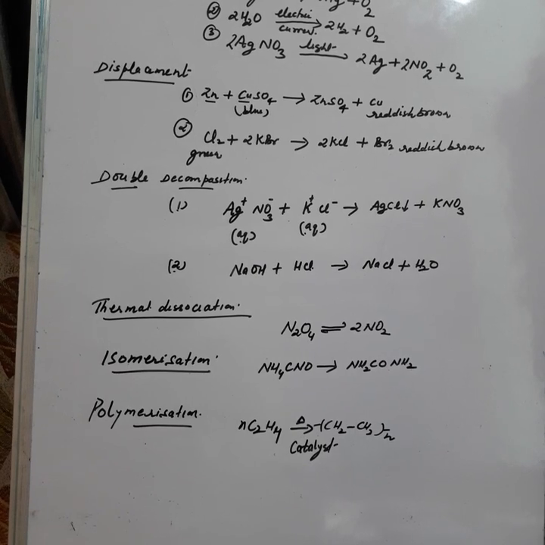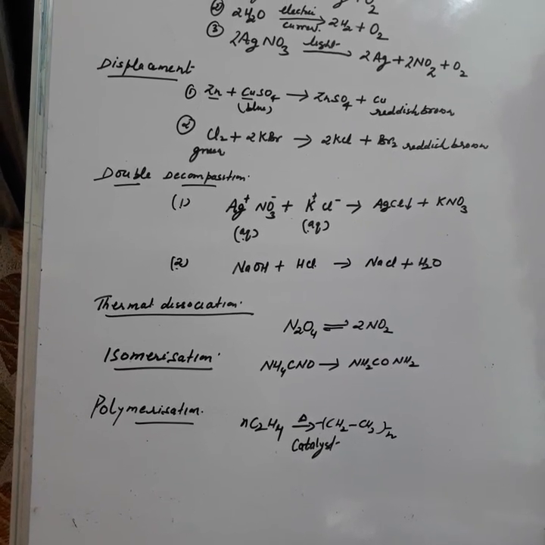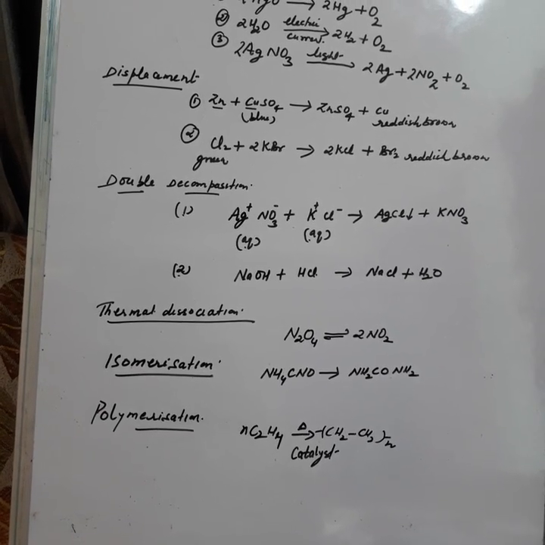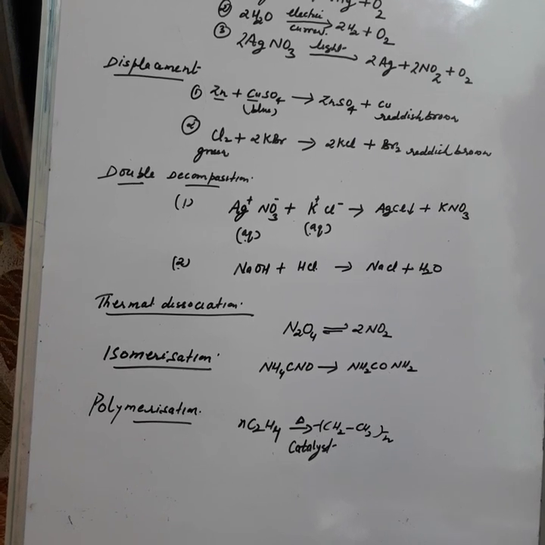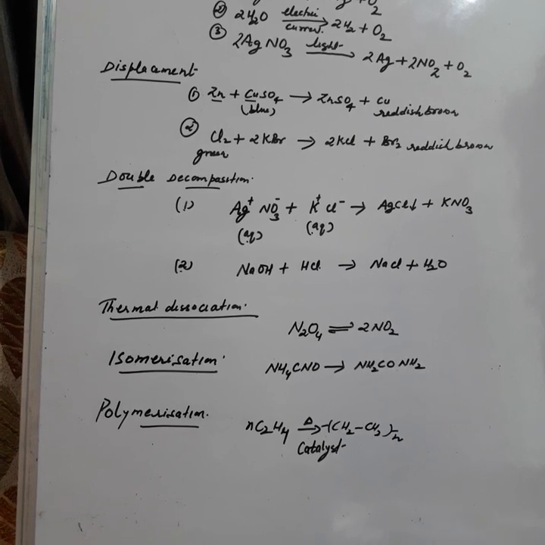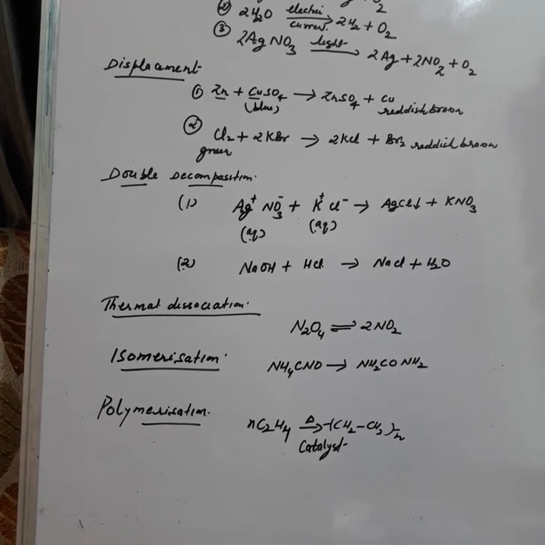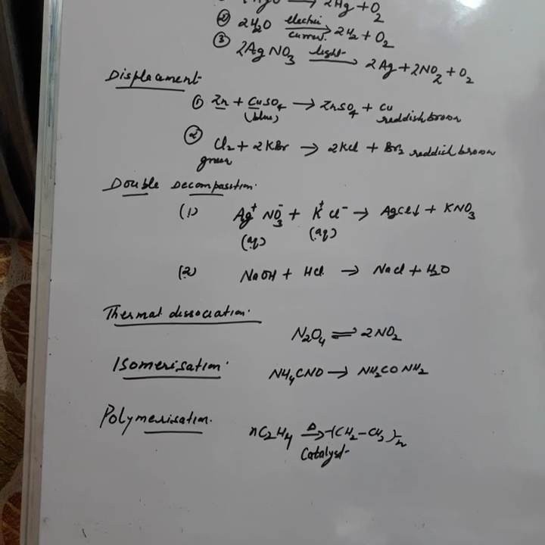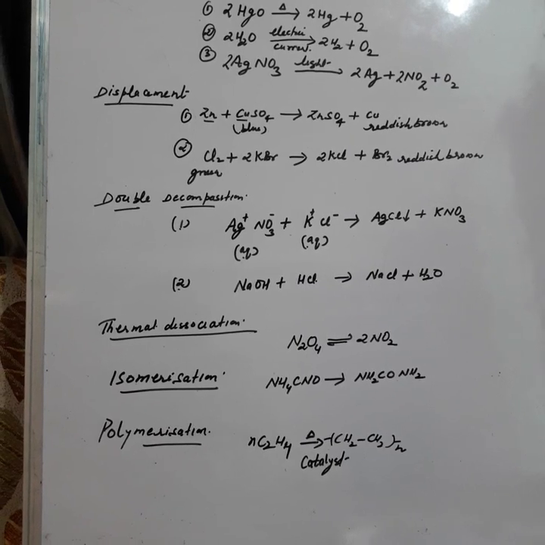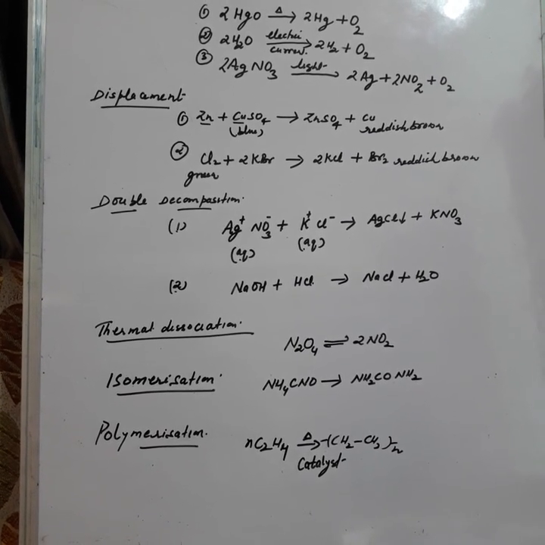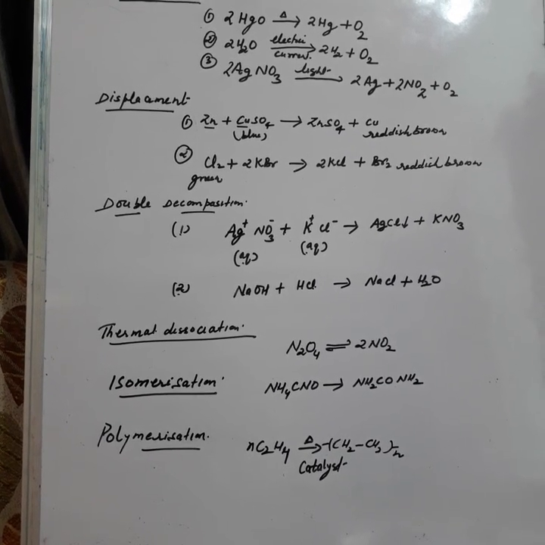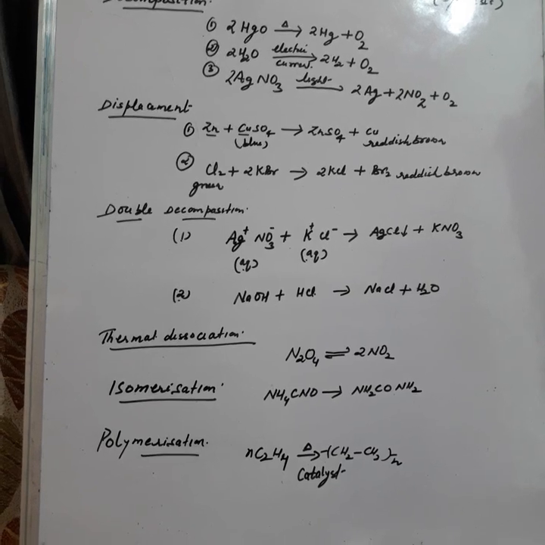but decomposition is irreversible, whereas thermal dissociation is reversible. Okay, so what is thermal dissociation? It is a reaction in which what happens? A substance decomposes into simpler substances with the help of heat energy, and it is reversible. Like ammonium chloride, when heated it will form ammonia and HCl. Again these two, ammonia and HCl, recombine to form ammonium chloride. So this will be known as thermal dissociation, not thermal decomposition. So what is the difference between thermal decomposition and thermal dissociation? Thermal decomposition is irreversible, whereas thermal dissociation is a reversible reaction.